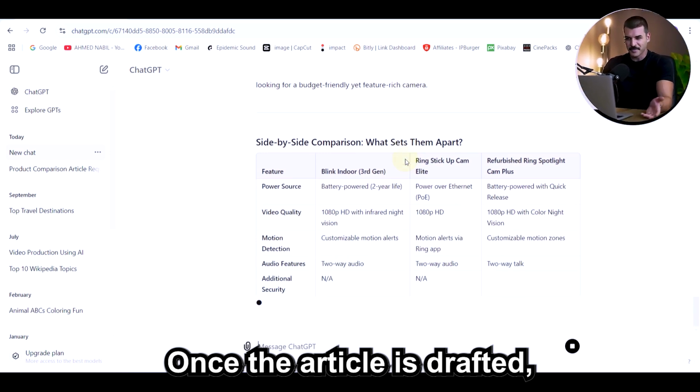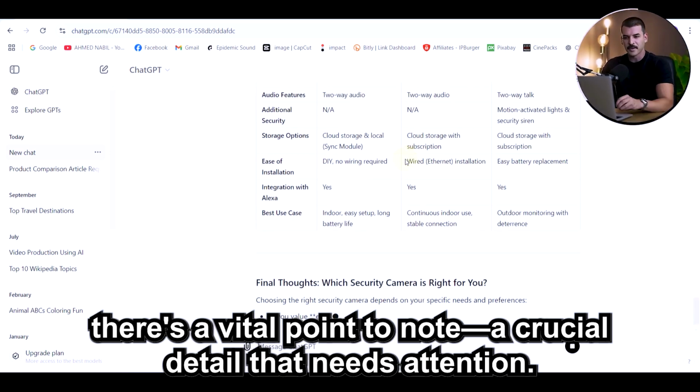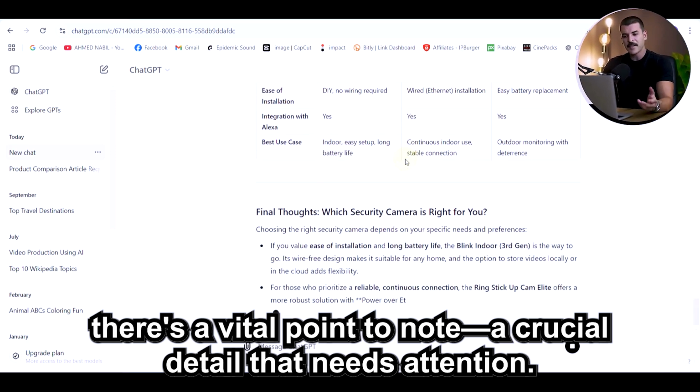Once the article is drafted, people might assume it's ready for marketing, but no, dear teacher, there's a vital point to note, a crucial detail that needs attention. Come and let me tell you about it, okay?